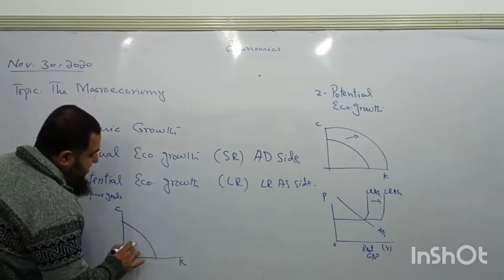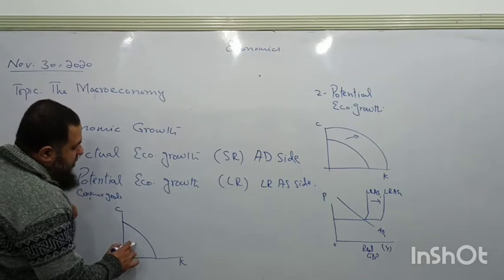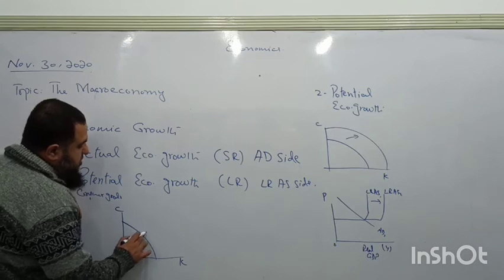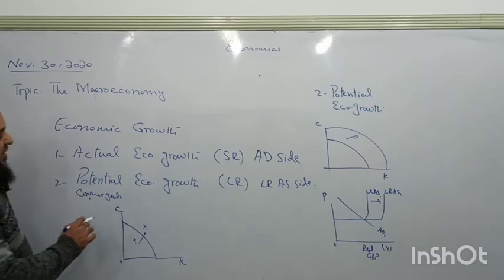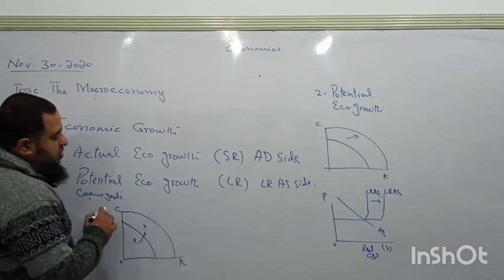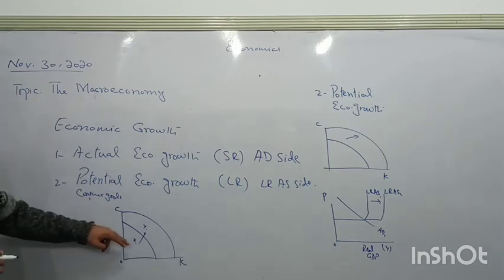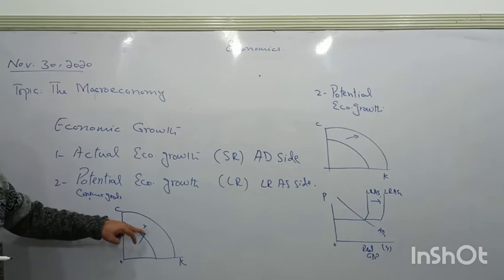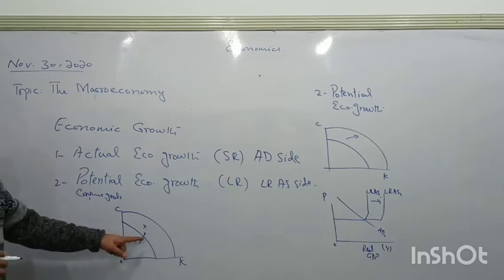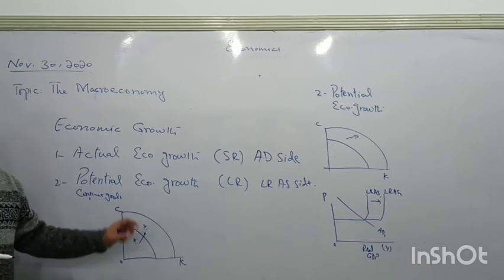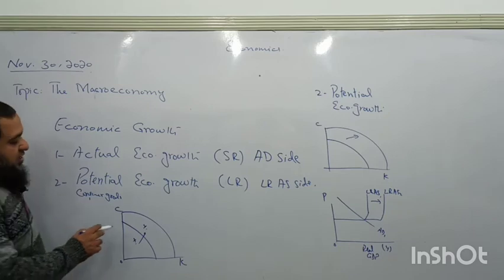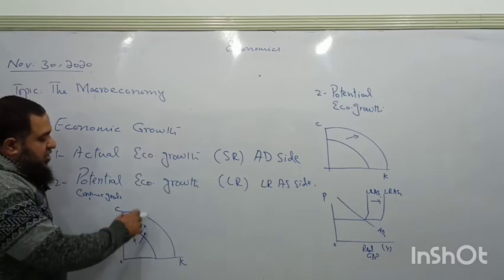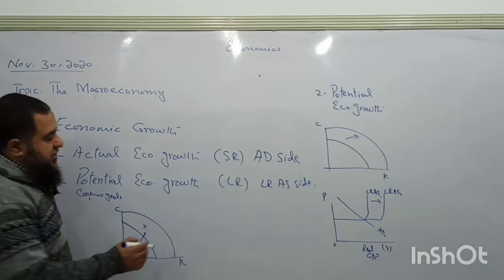Now this is the PPC. So when actual economic growth is taking place from point X towards point Y, which is lying out of the PPC in this condition. So when we talk about the potential growth, now see over here, the economy has grown from point X to point Y. Now this Y is lying below the new PPC of the country because the productive capacity of the country has also increased. So here we say actual growth is taking place along with the potential growth.